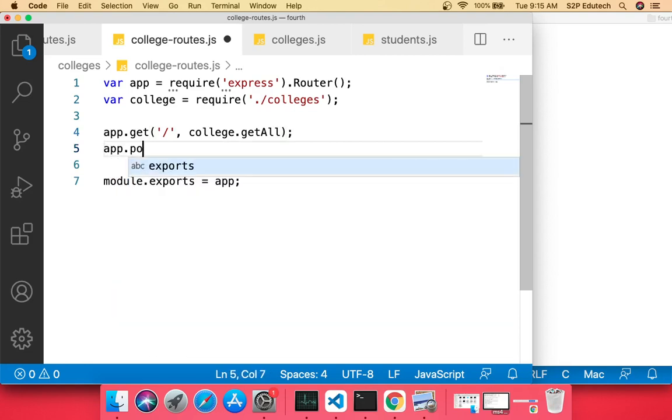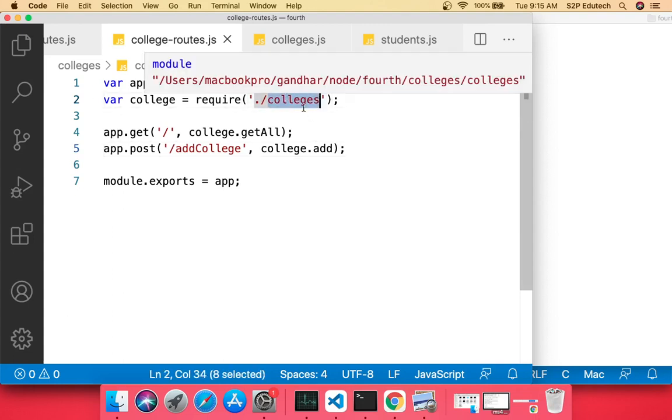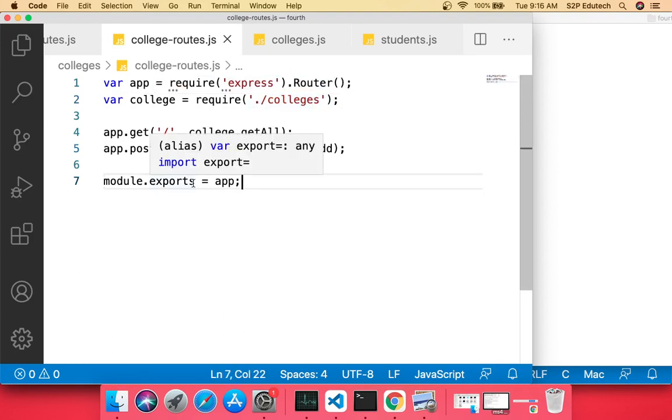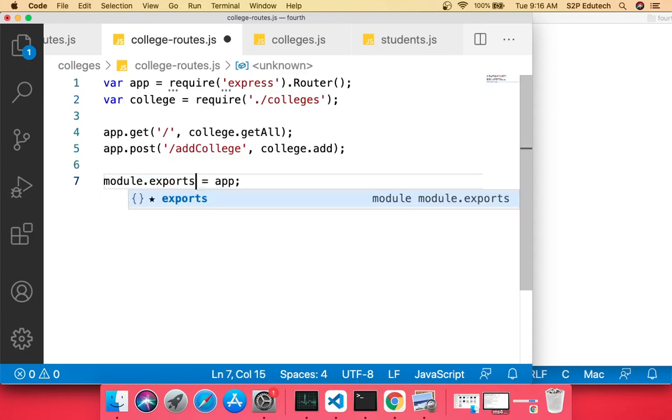Then I would say app.post, again slash add college, and I would say college.add. That's it. These are the only things. Right, keep in mind that whatever path you give here, that path is very correct. Right, this is the only place in which you would be getting the error. Right, another important thing to note is this is module.exports. Most of the times we forget to write this S here. So ensure that you write module.exports here.